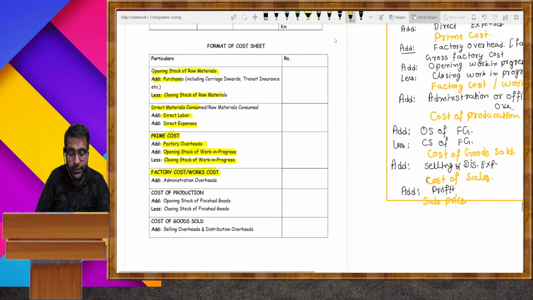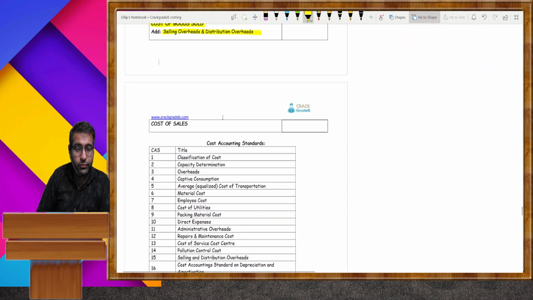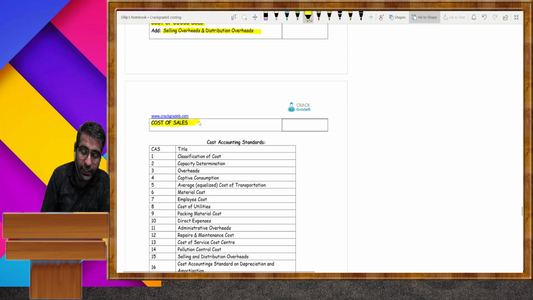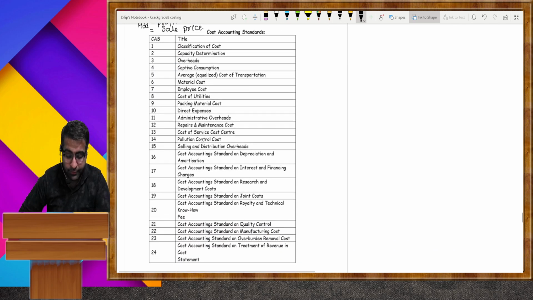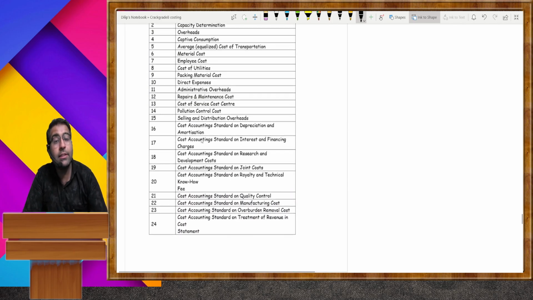Okay. Here in the notes I also mentioned administration overheads. Then this is the cost of production. Add opening stock of finished goods less closing stock, then it is the cost of goods sold. Add selling and distribution overheads, there is the cost of sale. When we add profit to the cost of sale, then there is the total sale price. Okay, clear till now? Tell me fast.